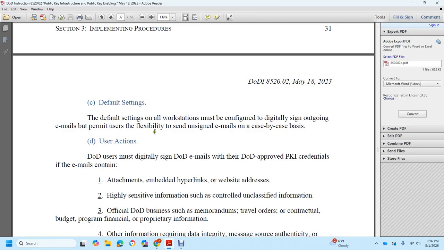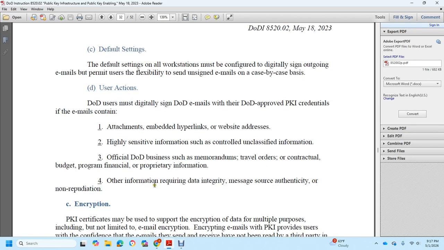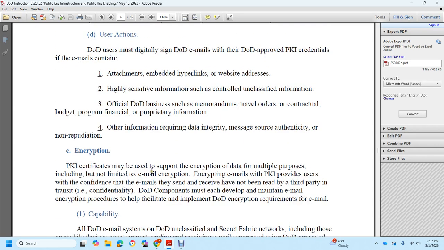User action: DoD users must digitally sign DoD email with the DoD-approved public key infrastructure credential when the emails contain attachments, embedded hyperlinks, or website addresses. However, some of the information is controlled unclassified information, official DoD business such as memos on travel, related contractual, budget, program, financial, or proprietary information other than information requiring data integrity, message authentication, non-repudiation, encryption. Public